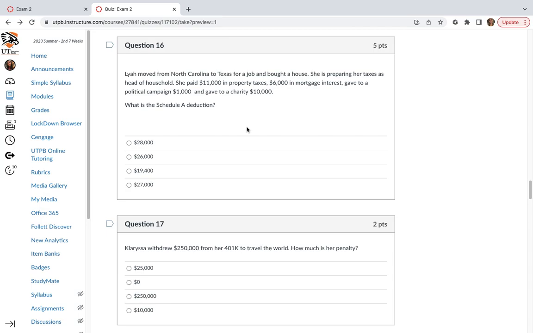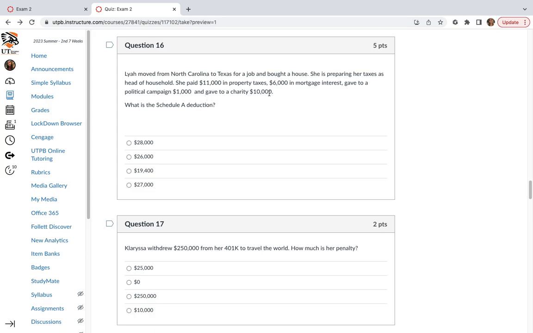She's preparing her taxes as head of household. Okay. She said she paid $11,000 in property taxes. Remember, there's a limitation, so $10,000 is the max we can take. She paid $6,000 in mortgage interest. There's no limitation, so $10,000 plus 6 is $16,000. Gave to a political campaign $1,000. Remember, this is not deductible, so this is just information that we don't even need to know.